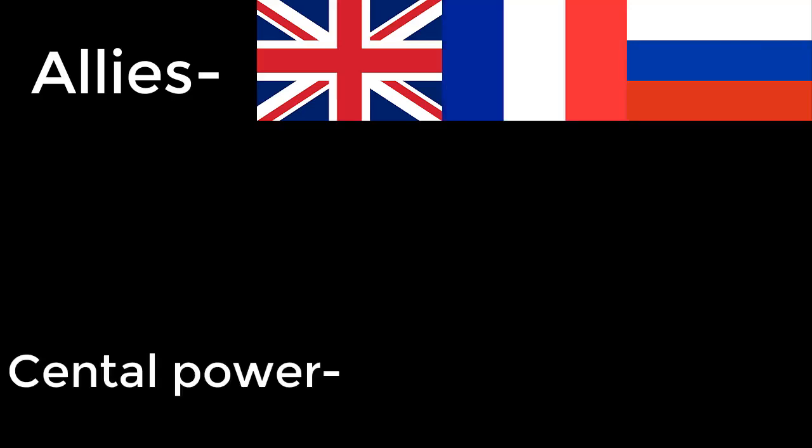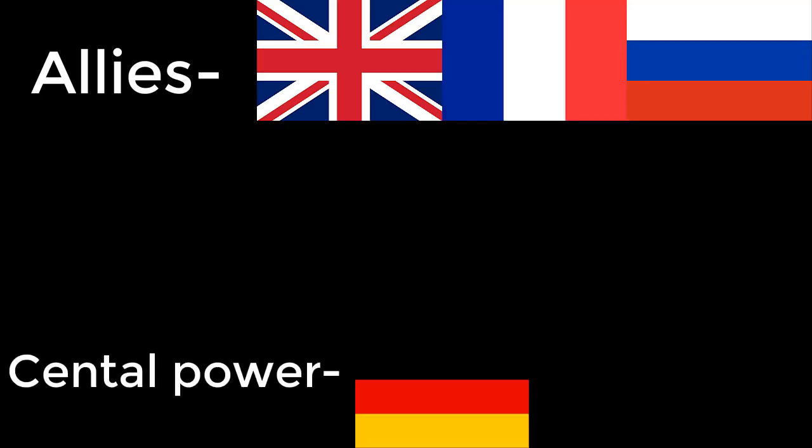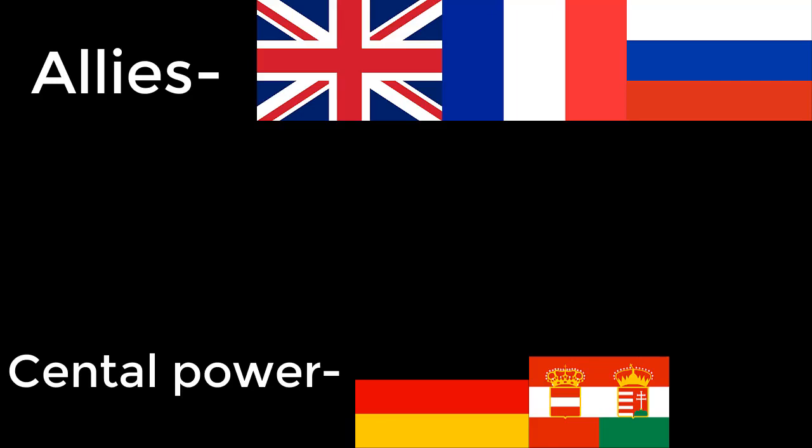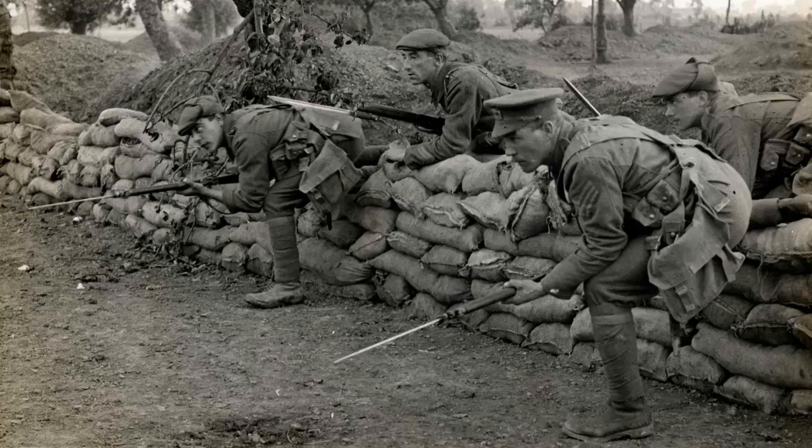The Allies, which consisted of the United Kingdom, France and Russia, and the Central Powers, which consisted of Germany, Austria-Hungary and Italy. In mid-1918, fresh US troops arrived to fight on the Allied side, and there was increasing hunger and discontent among the German soldiers.